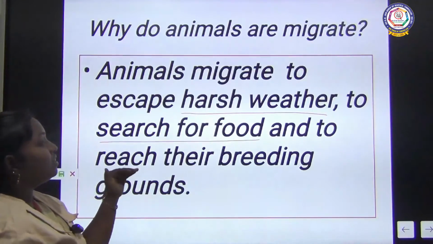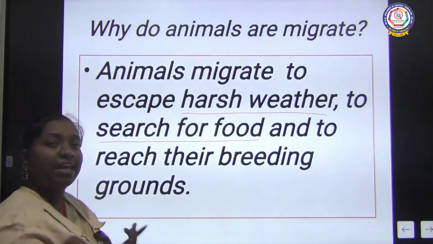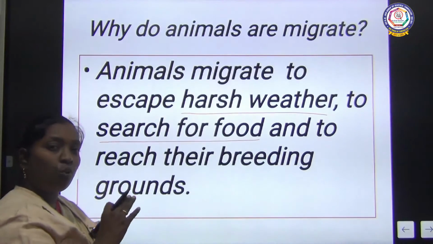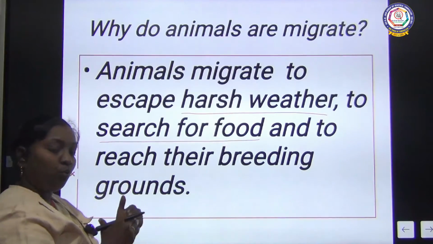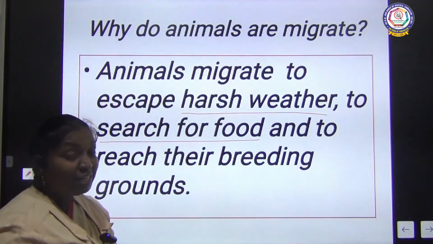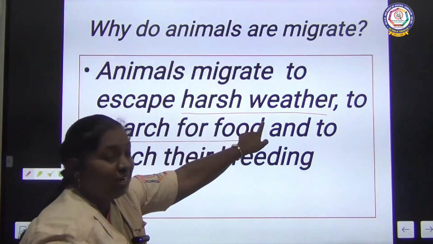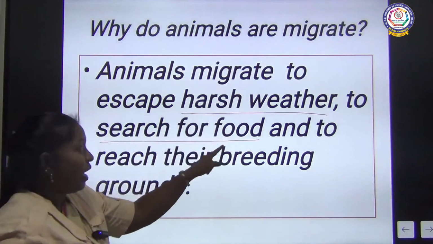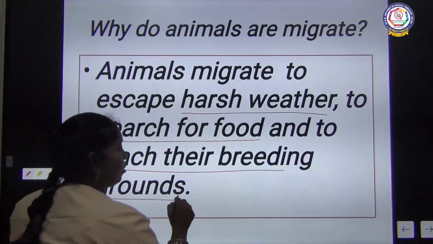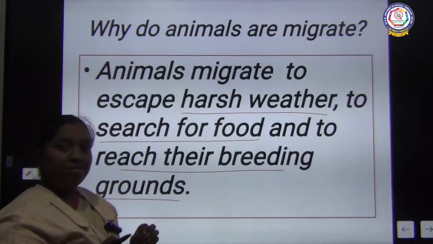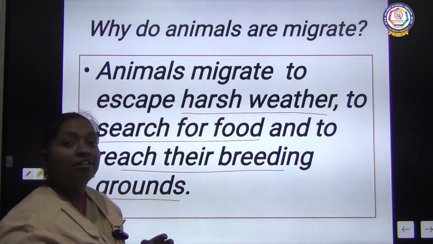And to reach their breeding grounds, for reproduction, to produce the young ones, they have to move from one place to another place. So changing of a living place from one place to another is called migration. Due to what is it changing? To escape from the weather, to search for food, and to reach the breeding ground to produce young ones. For these reasons, animals change their places. So we call it migration.